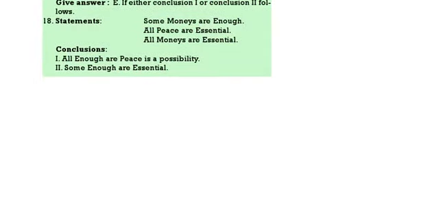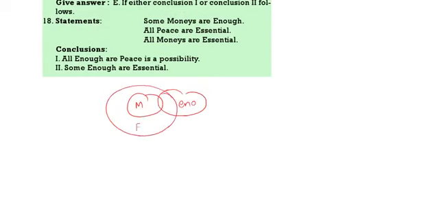Some money is enough. All money is essential. All peace is essential. All enough is peace is a possibility. This is enough, this is peace. There is no relation. If there is no relation, any possibility definitely follows. Some enough or essential definitely follows. Both follow here. Next, 19 to 23.